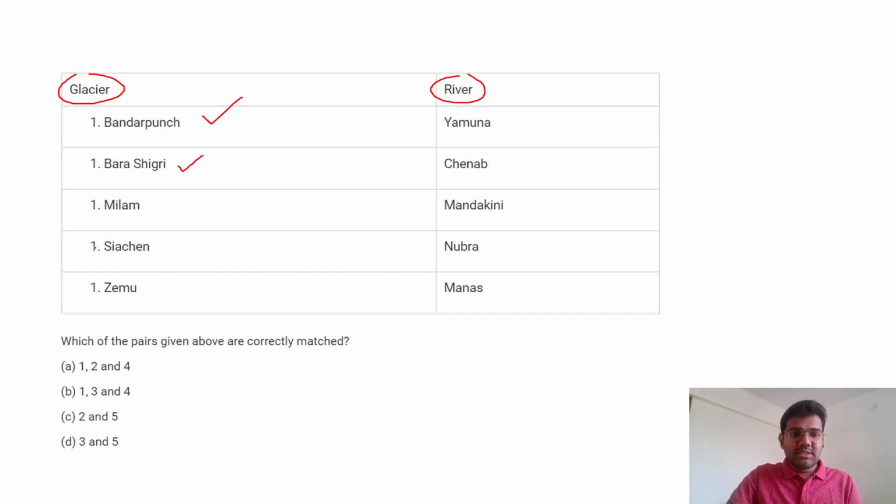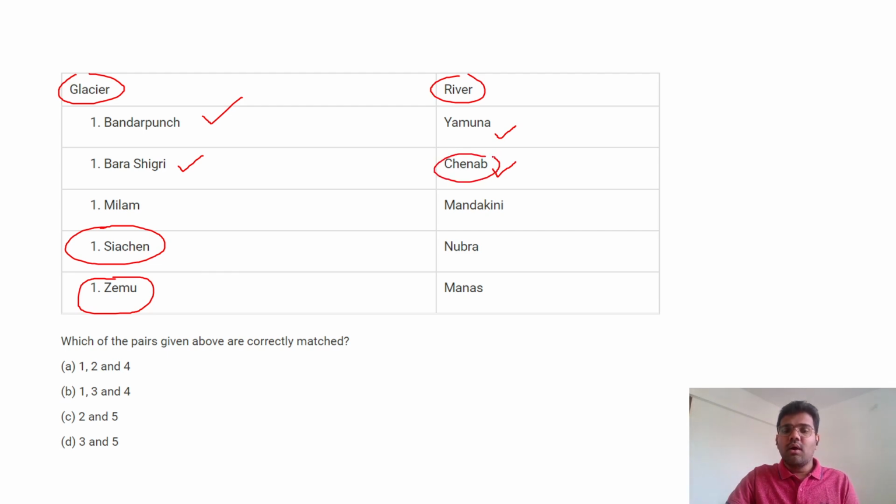Next, here they have asked you to match the glaciers and associated rivers: Bandarpunch, Bara Shigri, then Milam, then Siachen. So you can see there was already a question on Siachen, and next year they are asking about the position of Siachen. Again Zemu: there was a question on Zemu already, and they have repeated it. Zemu is a glacier in the state of Sikkim. Then rivers: Yamuna, Chenab. We just saw Chenab in the first question. Then Nubra again. One year they ask about the Nubra River, another year about Nubra Valley.